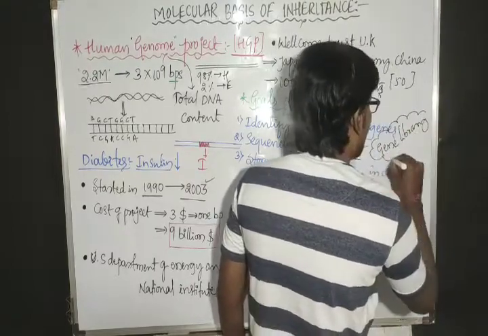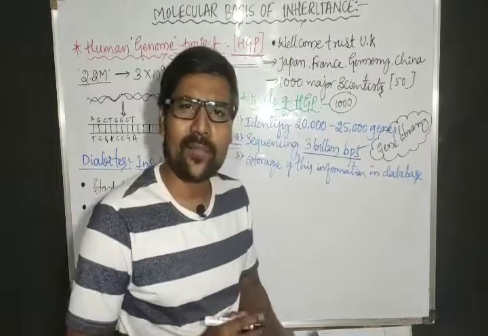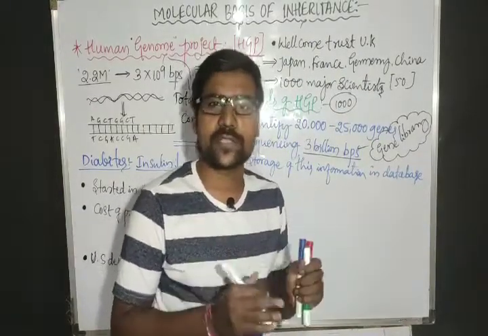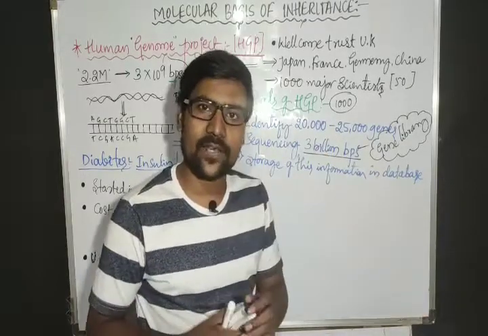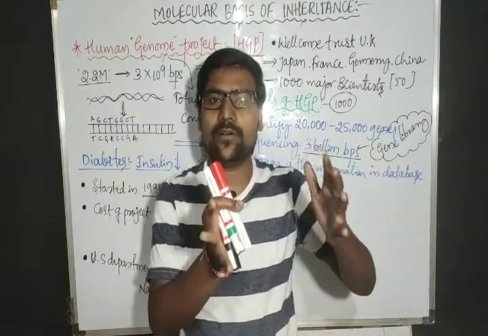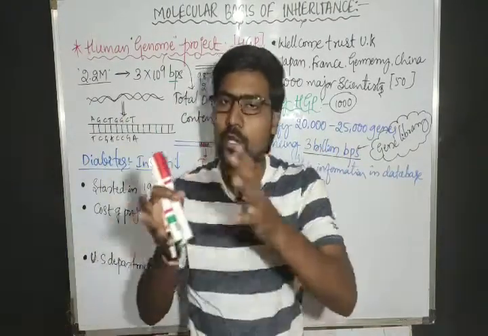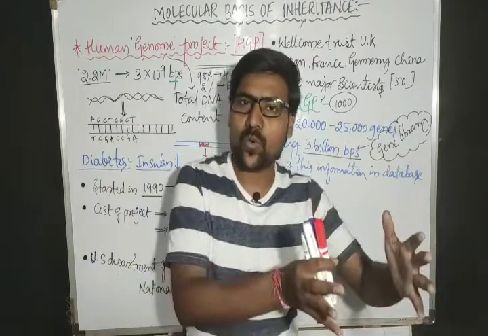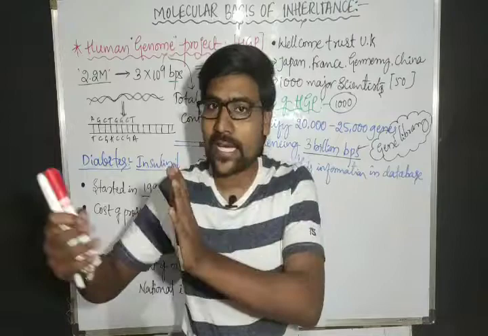So what is it going to become? A gene library, just like our normal library. In a normal library we store the books systematically, not in a random way. Literature books one side, science fiction books one side, novels one side, autobiographies one side, kids' books one side, competitive examination corner books one side. So like that we have to categorize.